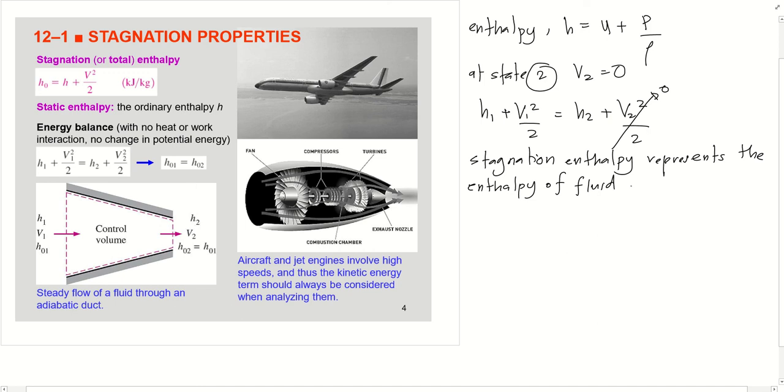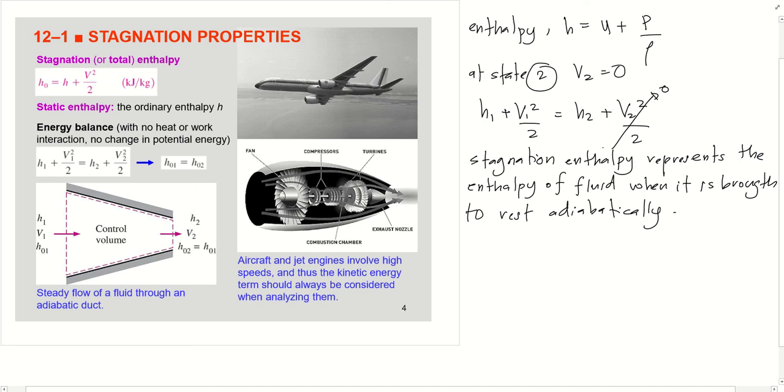Therefore the stagnation enthalpy represents the enthalpy of a fluid when it is brought to rest adiabatically. That is the definition of stagnation enthalpy.